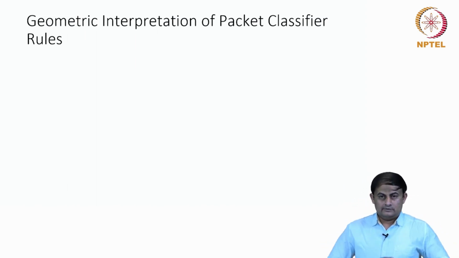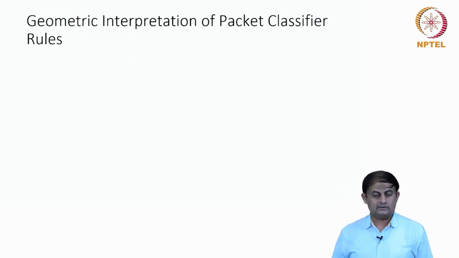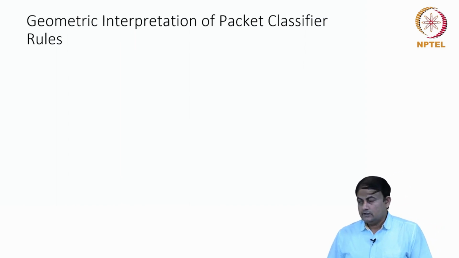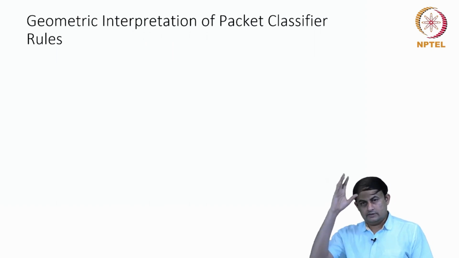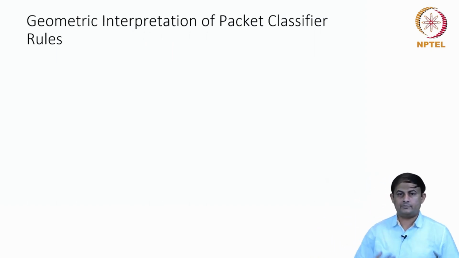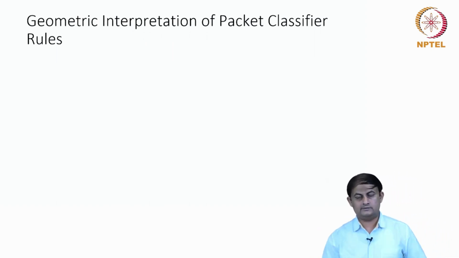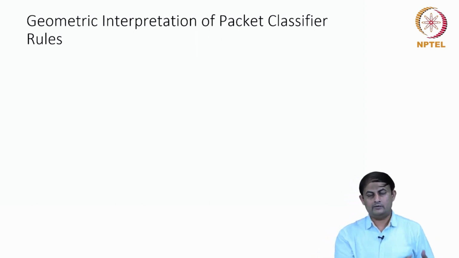So this interpretation or the analysis is based on the geometric notation of the classifier. What we did is, assuming all the dimensions are having the prefix values in each of the dimension.